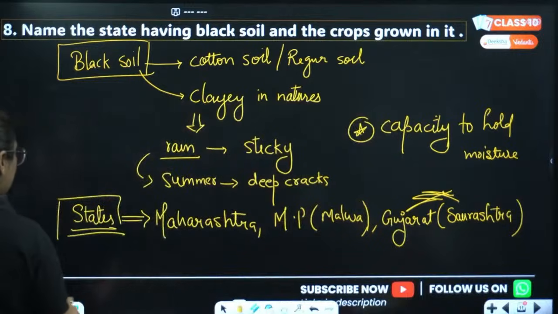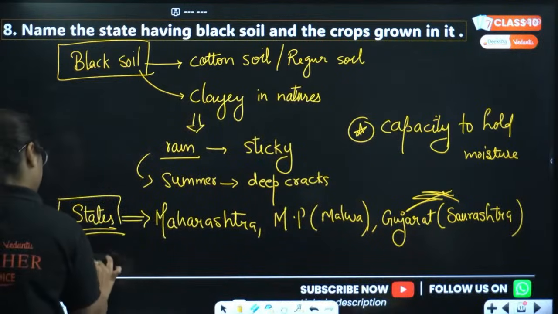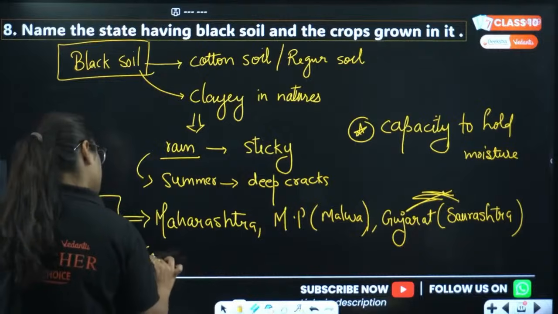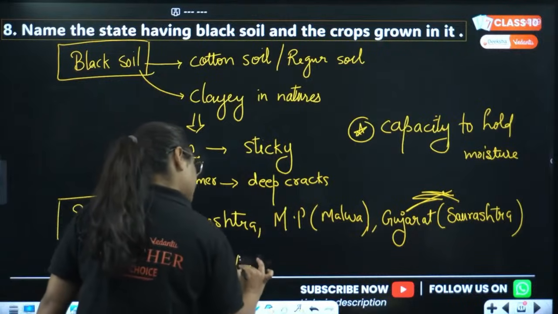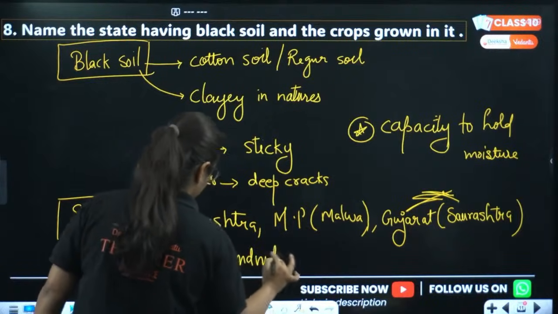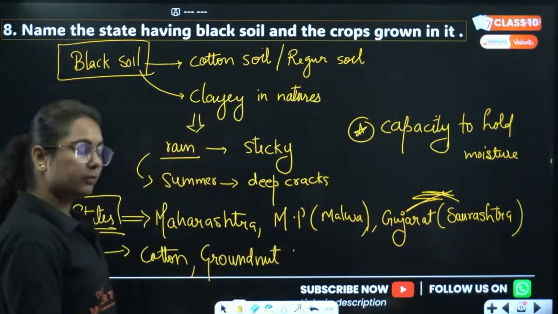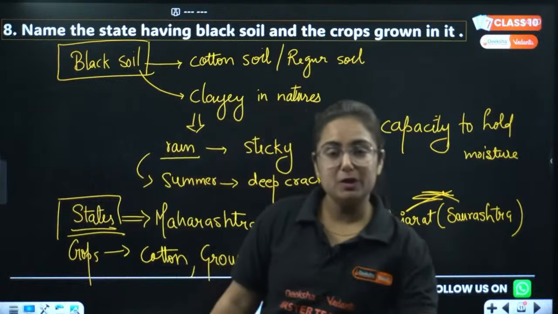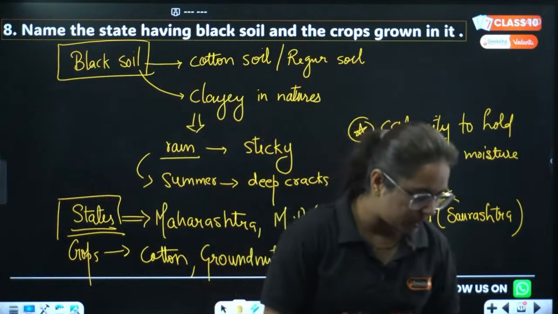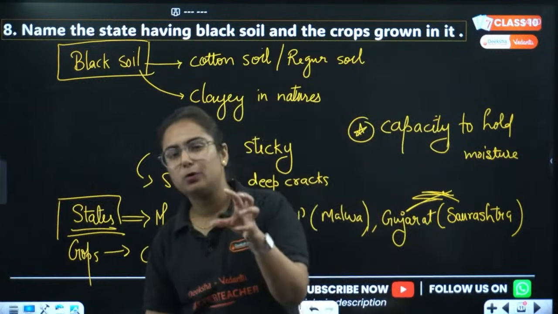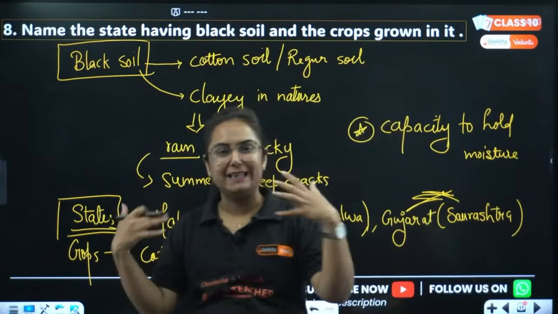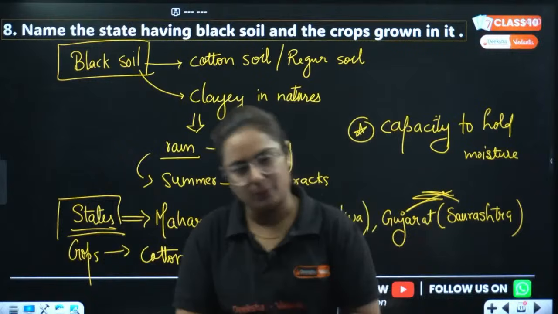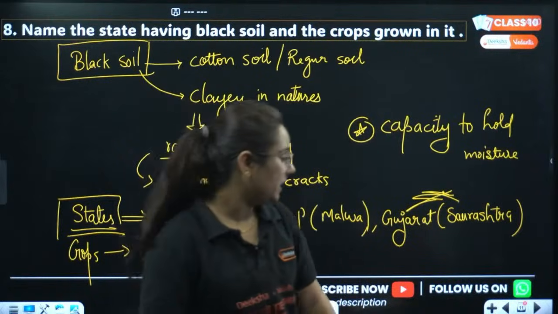And what are the crops grown? We know that the crops are particularly cotton. Then we can see groundnut, chili, etc. Done? Okay, the framework of the answer is good. Will you be able to write it? The question was asking a small portion, but we have just discussed it in detail so that you never miss a point in future. Done with the 8th question.